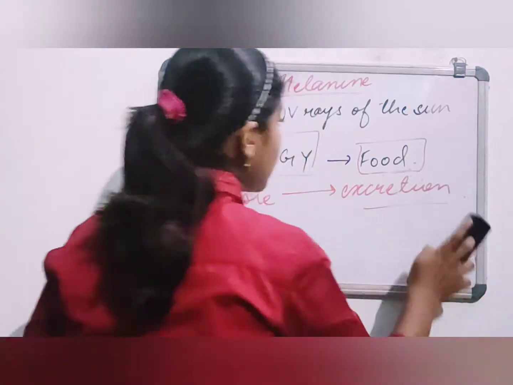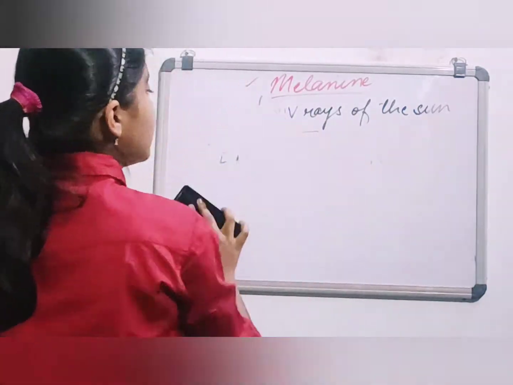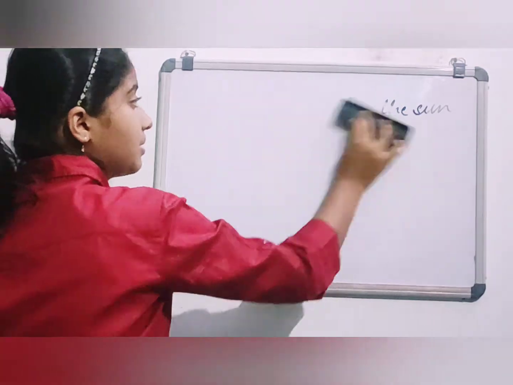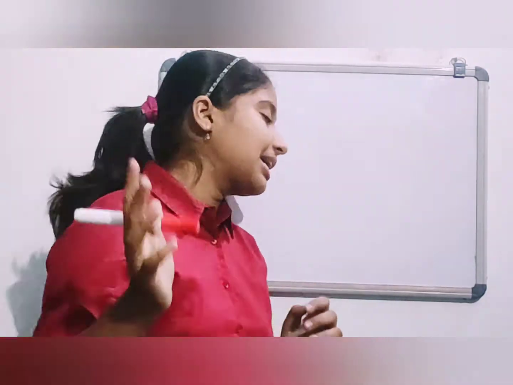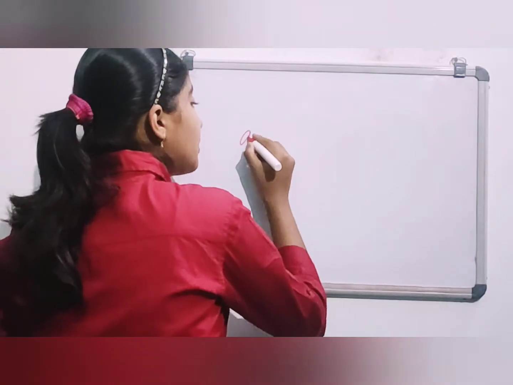Let's go ahead to study unicellular and multicellular organisms. So I'll just tell you about them verbally, okay. Unicellular organisms refer to organisms that have only one cell. They have only one cell to do all things like respiration, taking in nutrition, moving, to do anything they want. They have only one cell and they are known as unicellular organisms. And they do everything, like they take in their nutrition. Like, let me give you an example. Amoeba.